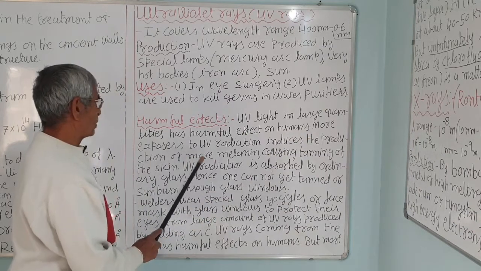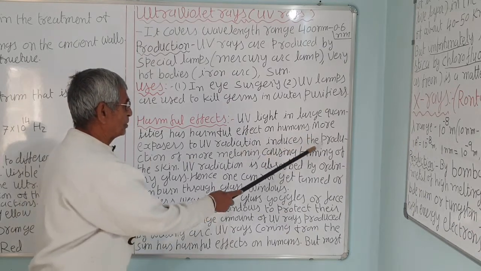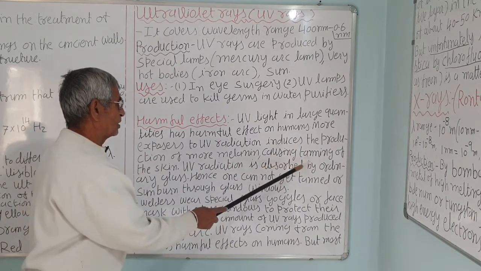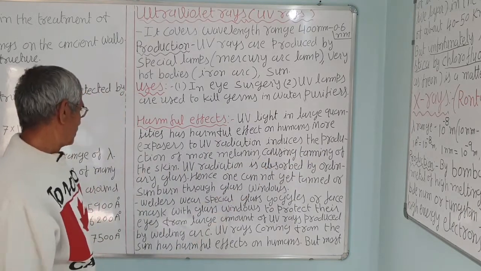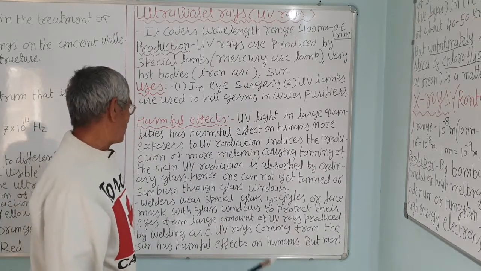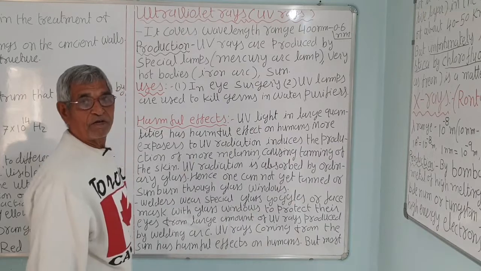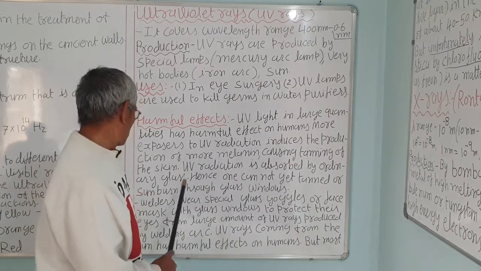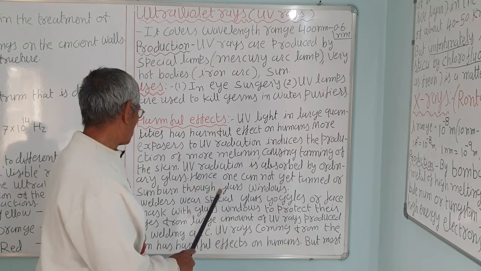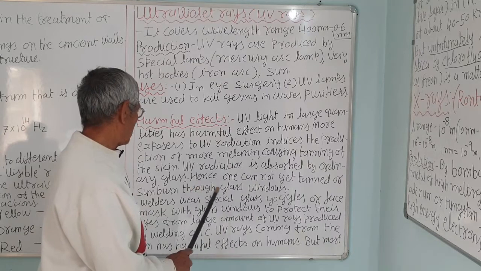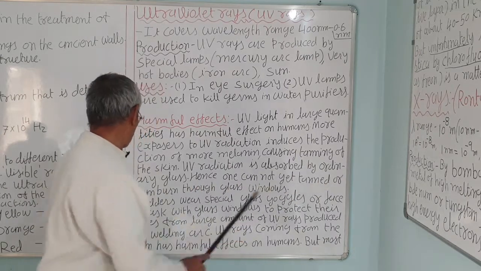More exposure to ultraviolet radiation induces production of more melanin, causing tanning of the skin. So this is a harmful effect. But generally ultraviolet rays are filtered when they pass through the atmosphere, because of the ozone layer, which converts oxygen into ozone. Hence, one cannot get tan or sunburn.